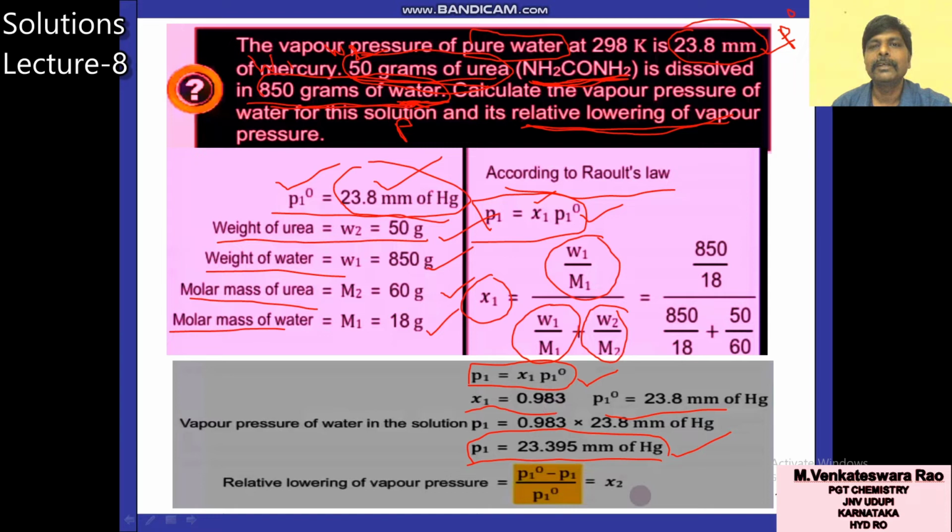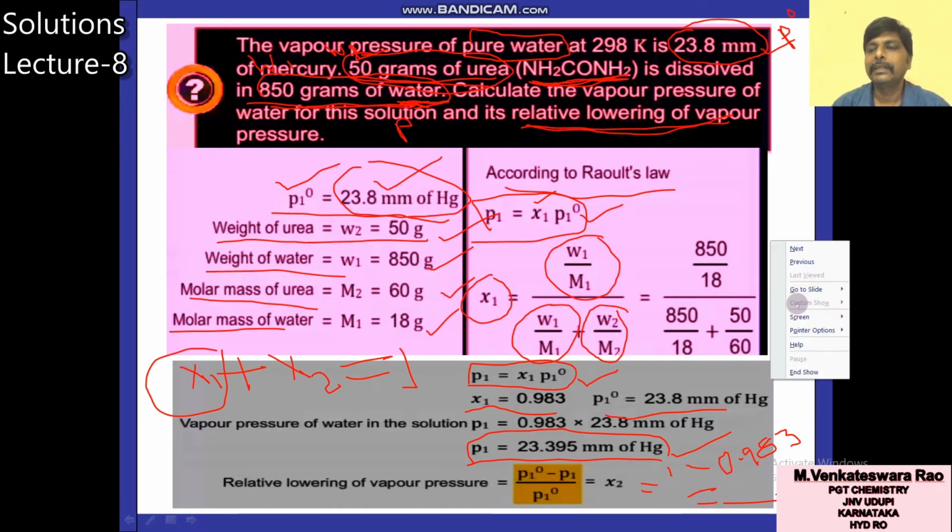So what is X2? You know it is a binary solution. In a binary solution, X1 plus X2 is equal to 1. Already you know the value of X1, that is 0.983. So how to calculate X2? Therefore X2 is equal to 1 minus 0.983. You simplify, then you will get the X2 value.